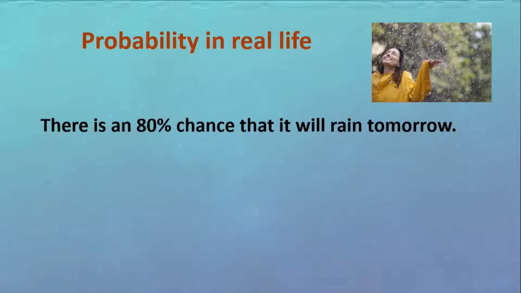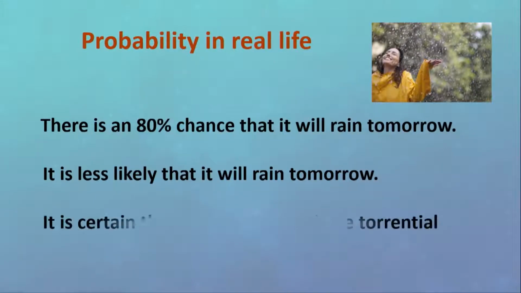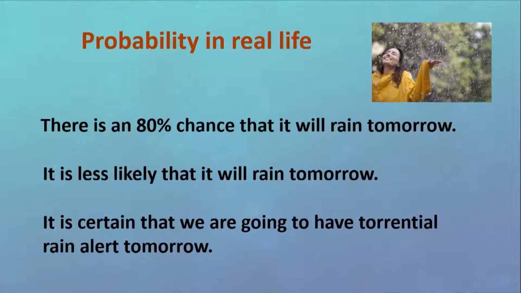Dear students, I'm sure that every morning before going to school, you have a look at the sky. Then you try to guess whether it will rain. If you think there is a possibility that it will rain, of course you will take the necessary precautions. As such, you must have heard such statements: there is an 80% chance it will rain tomorrow, or it is less likely it will rain tomorrow. And during rainy period, you must have heard, it is certain that we are going to have torrential rain alert tomorrow. In fact, these statements are probabilities based on weather forecast.